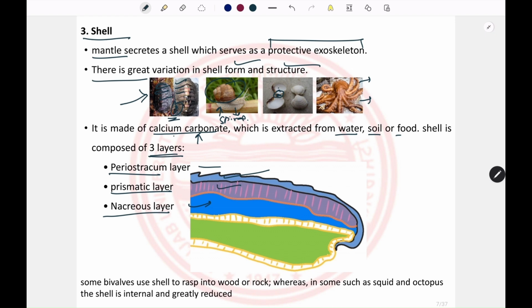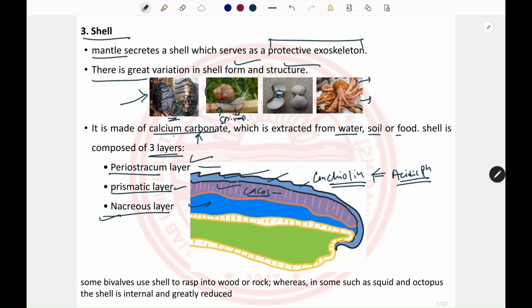The periostracum layer, the outermost layer, is composed of a protein known as conchiolin. This is an organic protein that protects the organism from acidic pH. The pH is acidic mainly in freshwater, so in freshwater mollusks, the periostracum layer is thick. However, in marine water, where the pH is toward neutral, the periostracum is thin, or it may be absent from the shell. The second layer is the prismatic layer, in which crystals of calcium carbonate are densely packed.